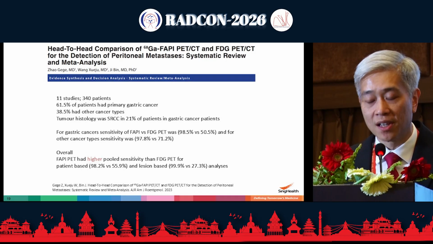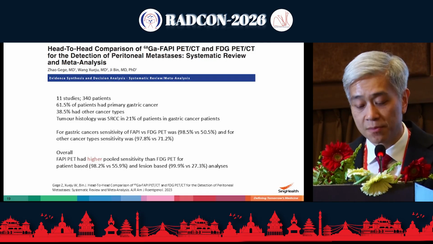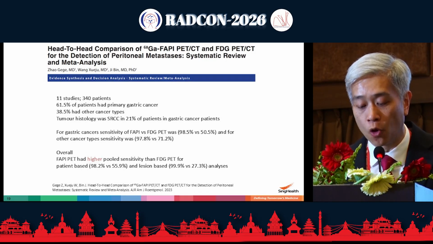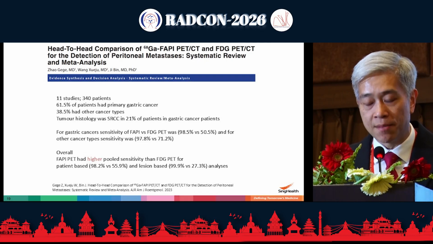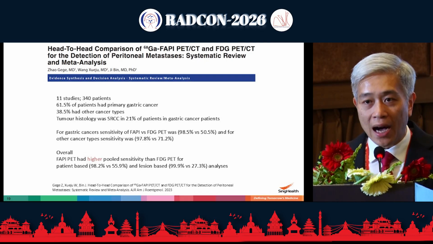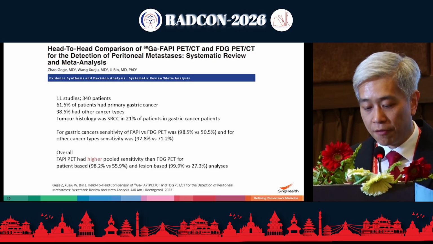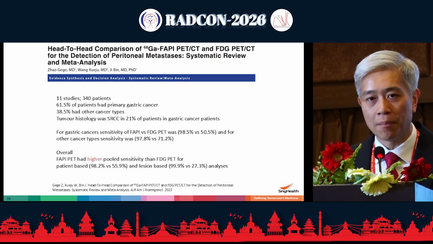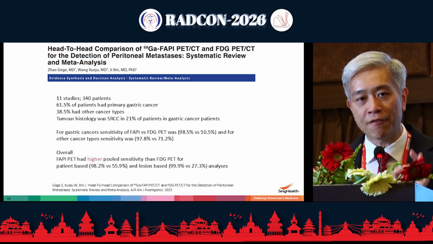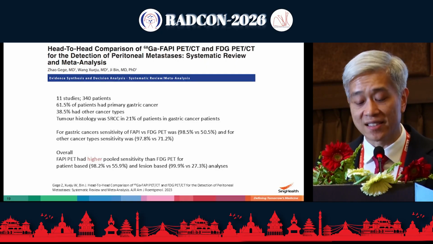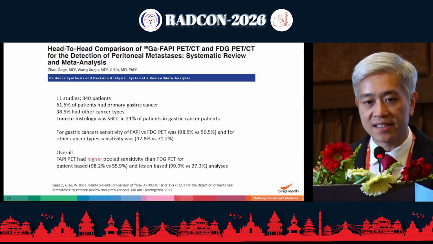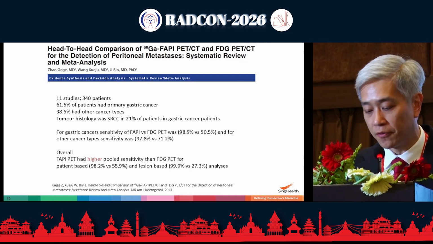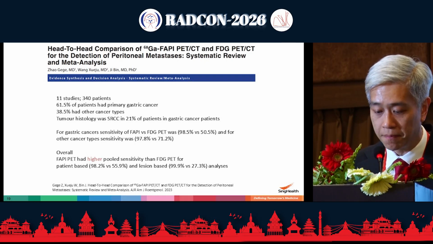The comparison is a bit closer for other types of cancers, but it still shows outperformance of FAPI with almost 98% versus 71% for FDG. And at both patient-based and lesion-based levels, in particular if you look at the lesion-based, you had about 100% pickup for FAPI versus 27% for FDG. And I think that's actually the real key. I think FDG or other imaging modalities often underestimate. So on a patient basis, you might say, okay, this patient has peritoneal disease, but the extent is going to be underestimated sometimes with conventional imaging techniques or even FDG.